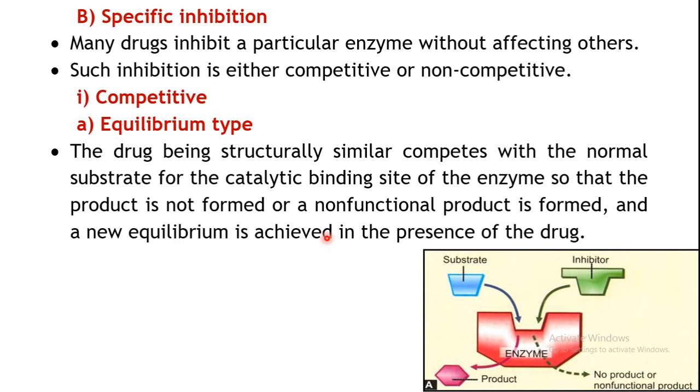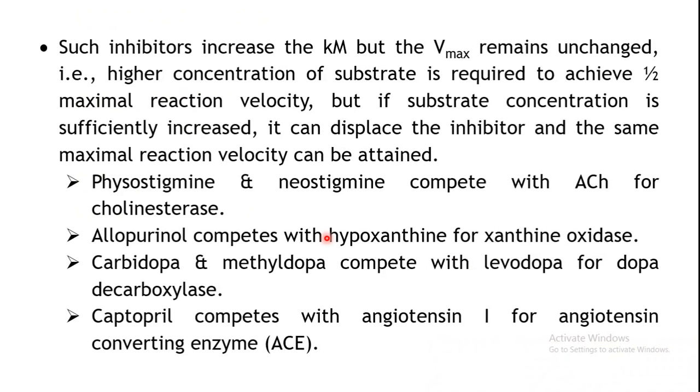So here equilibrium is maintained in this particular type of condition. Now such inhibitors will increase the Km, but the Vmax will remain unchanged in this situation. What will happen is a higher concentration of your substrate may be required.